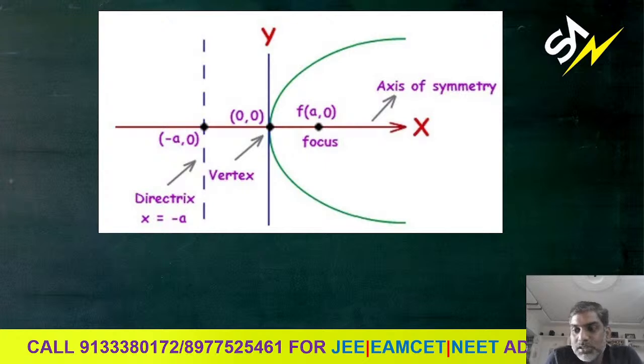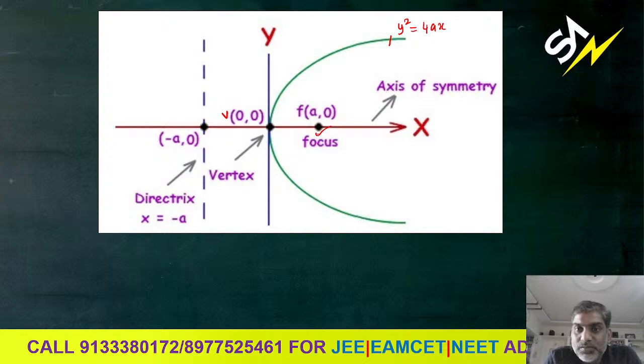Right. Next, let us see the standard form of the parabola. Here on the screen you have the standard form of the parabola: y square is equal to 4ax. In this figure, the vertex of the parabola is (0, 0). Then there is a focus. The fixed point is called the focus, so here the fixed point is (a, 0).